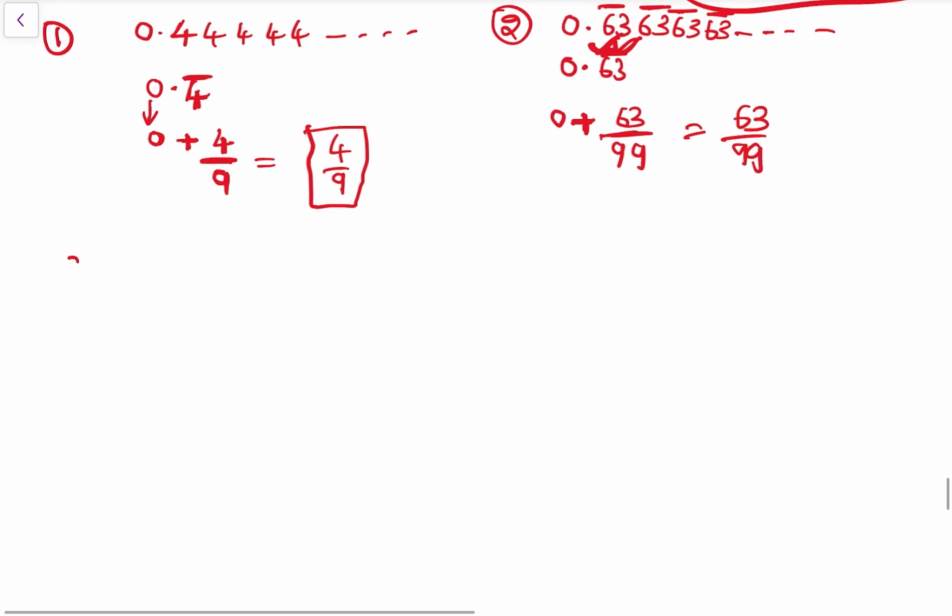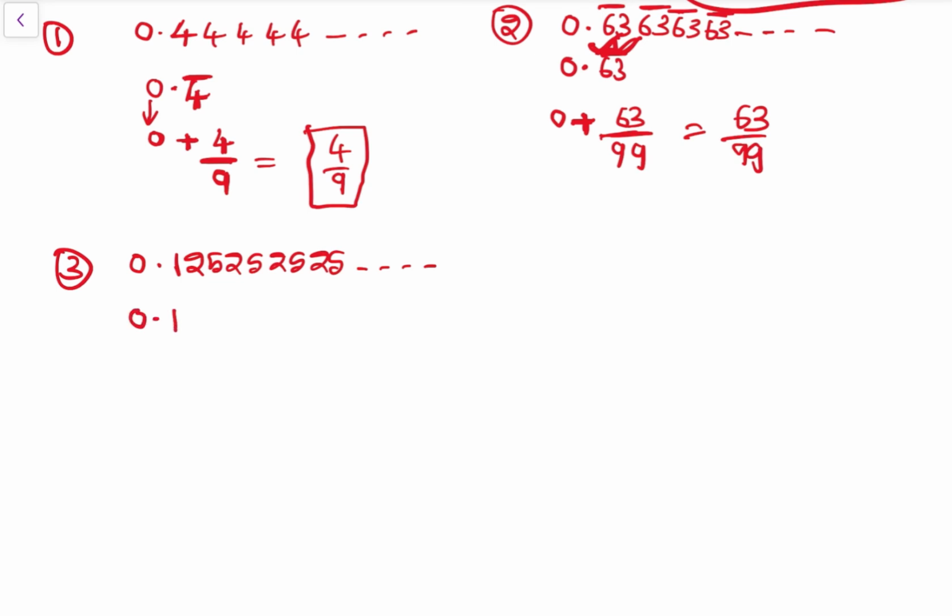ठीक है. अब देखो let's go one step further. ठीक है. So now it is 0.12525, 0.125 so on. See, now it can be written as 0.125 bar because 25 is repeating. So जो नंबर रिपीट हो रहा है उन पे बार लगाएंगे, ठीक है.